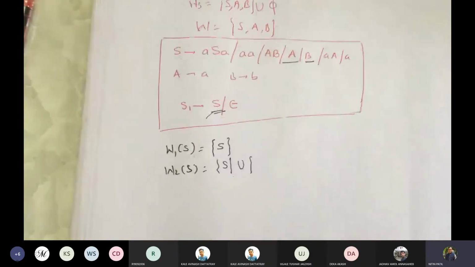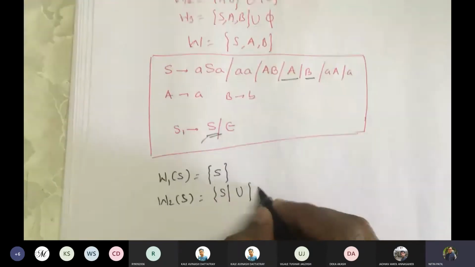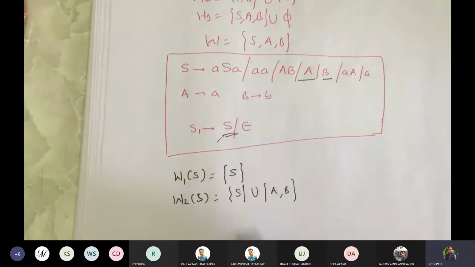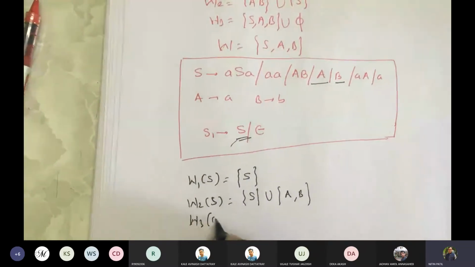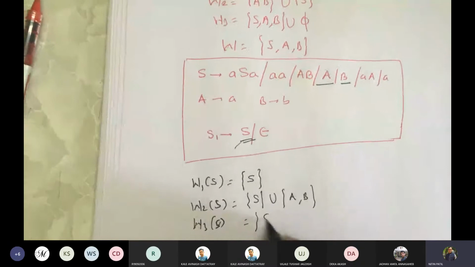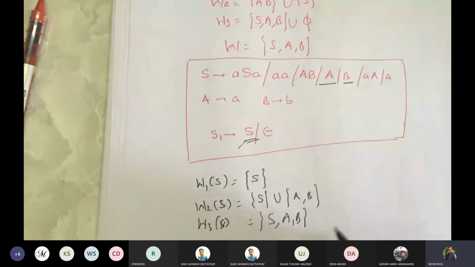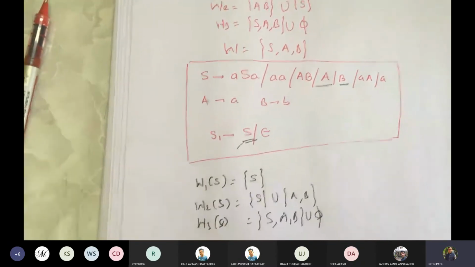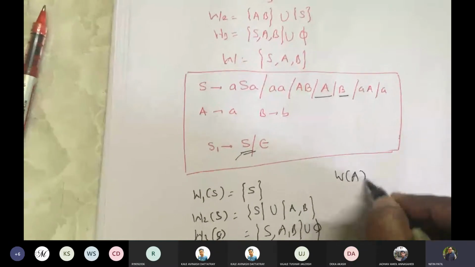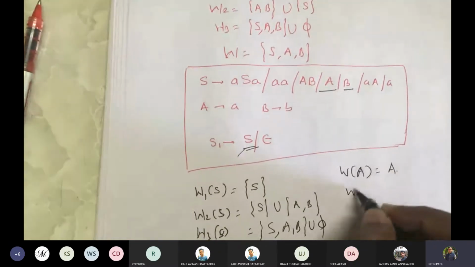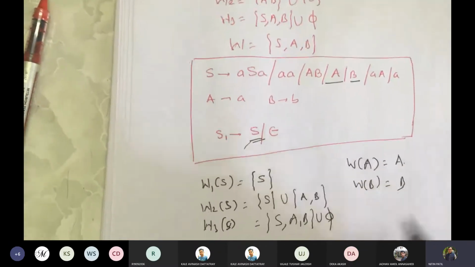So we have 2, correct. They are A and B, so we write A and B here. So we get W3 of S as S, A, B. For W of A, there is no unit production, so A. W of B is equal to B.